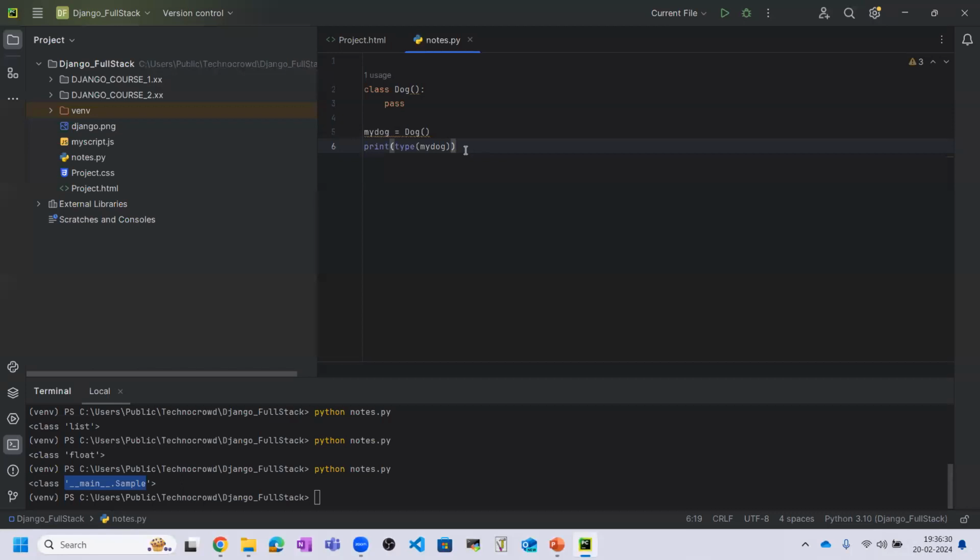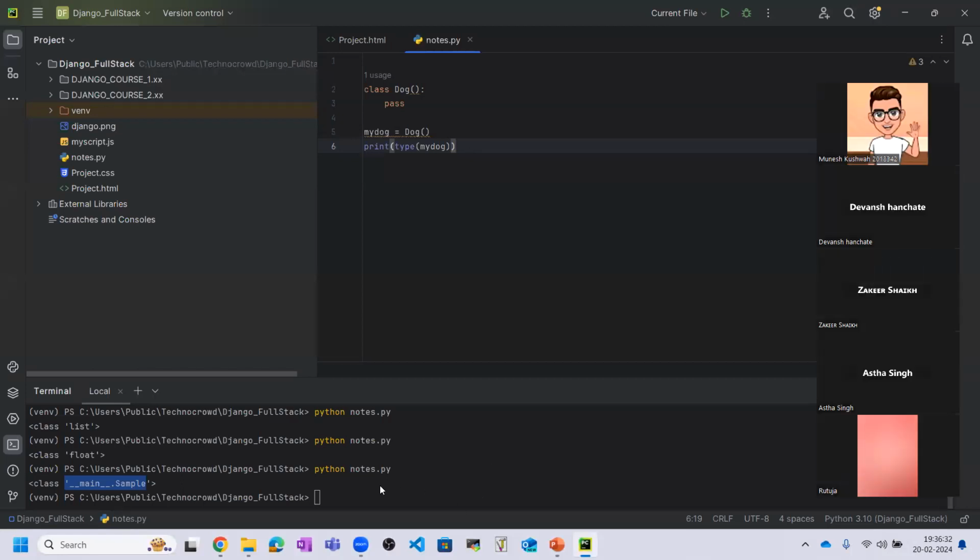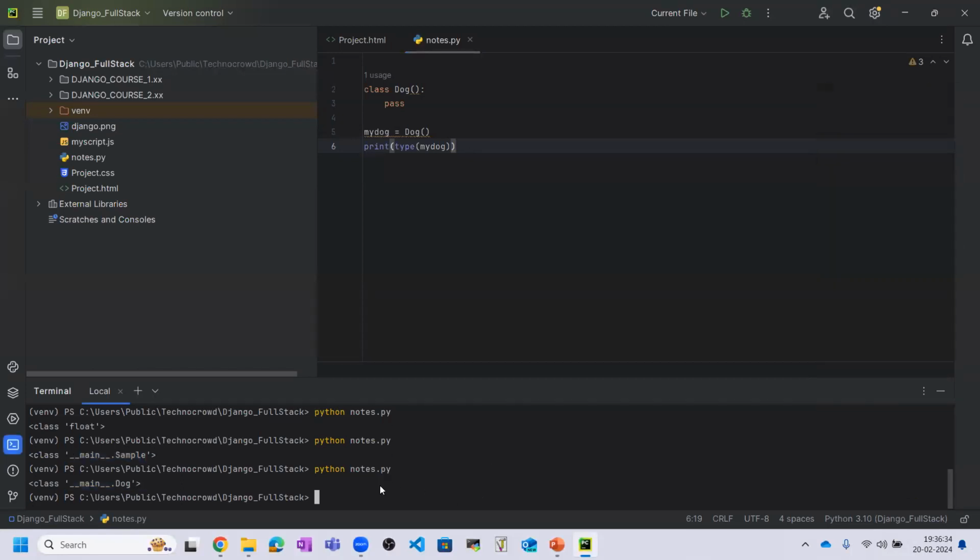Now this also will tell you about the class. After main you will see the class is the name of the class, that is dog. So this is the syntax. You can define the class.